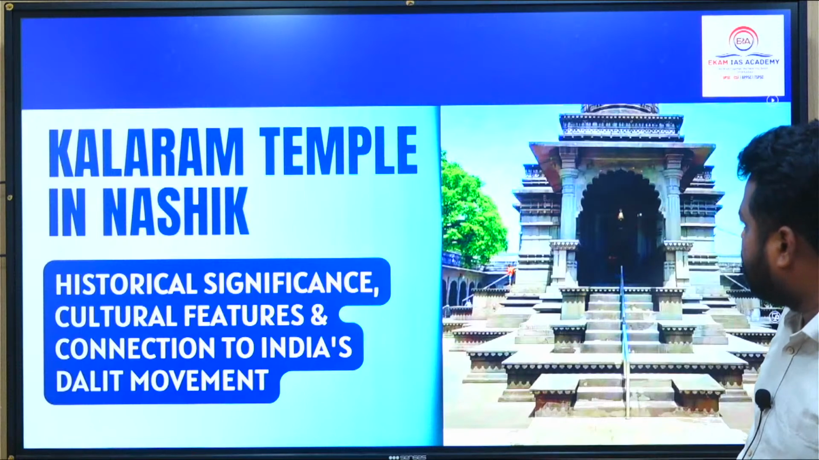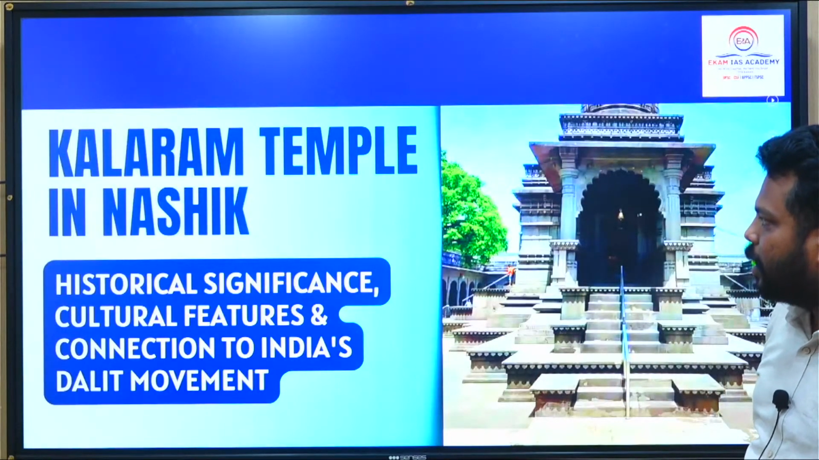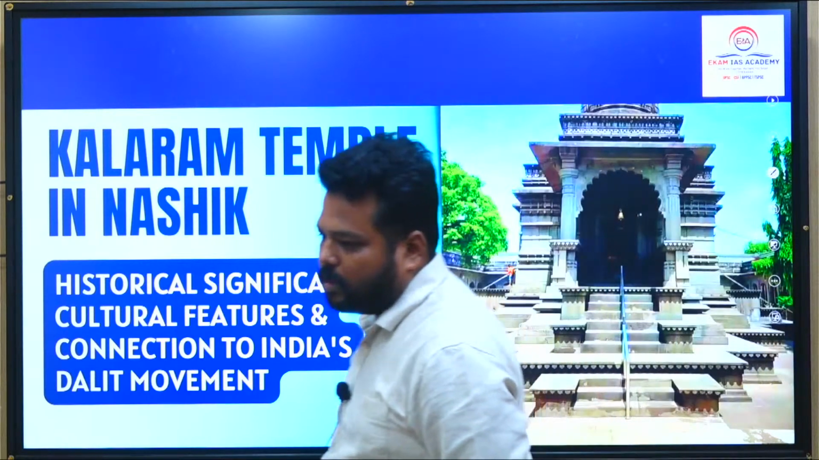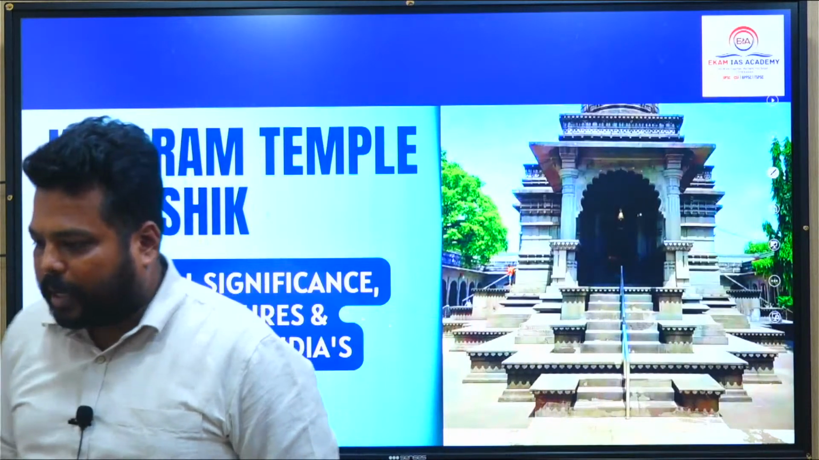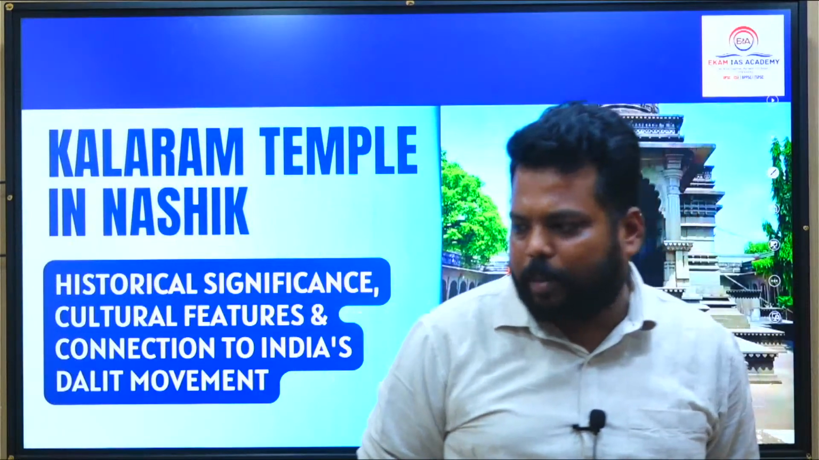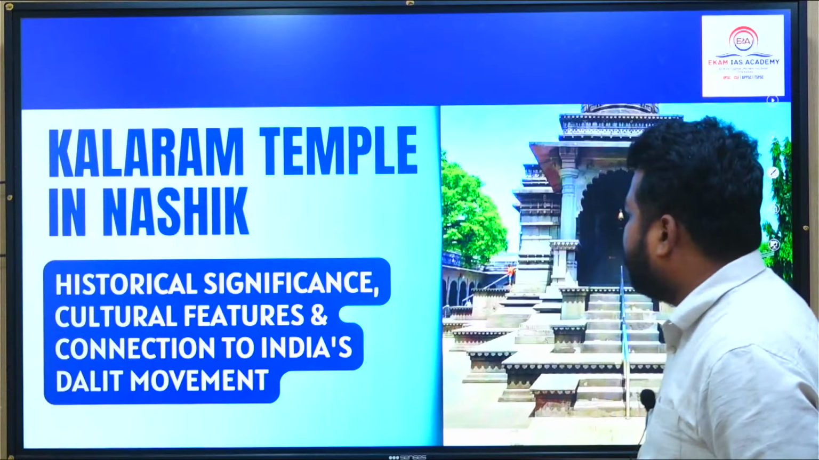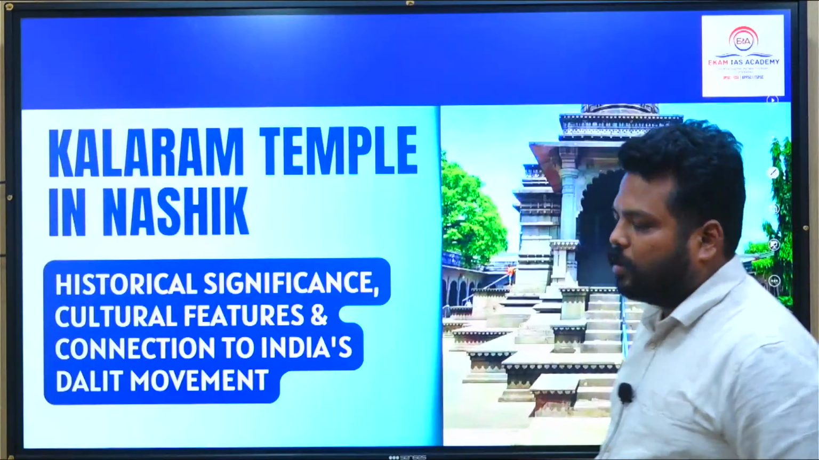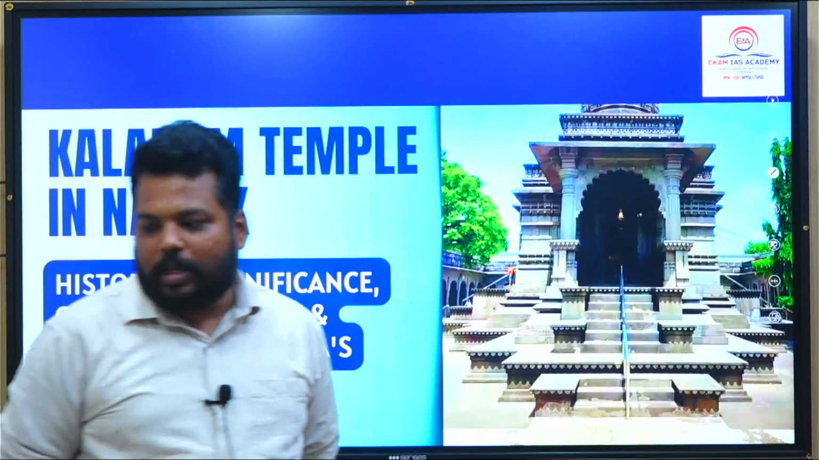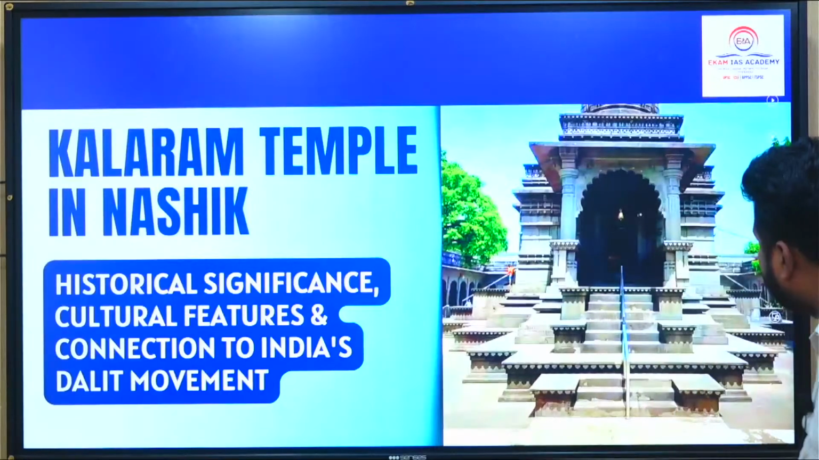Kalaram Temple in Nashik, ये न्यूज में था. Historical significance and its connection to the Indian Dalit movement. So due to the revival of Dalits, है ना, Kalaram Temple in Nashik. Clear, नासिक बोले तो हमें हर बार Trimbakeshwar Temple याद आएगा, but ये Kalaram Temple जो है नासिक, which is very very important. So India's का जो Dalit movement है, so it has a closer connection. So this Kalaram temple which is there, it is located in Nashik. इसका geographical location याद रख लो.